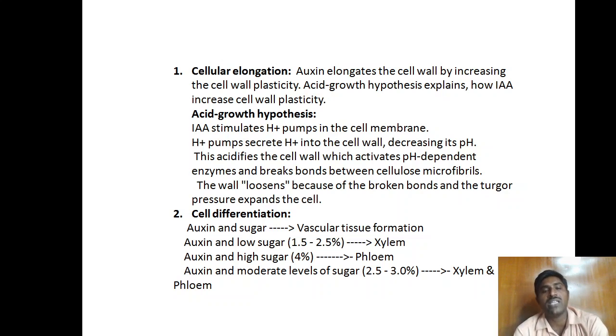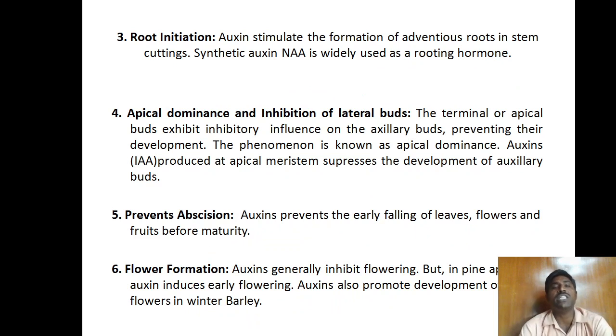That means what we understand is that cell differentiation is based upon the auxin and the sugar. Both will influence the cell differentiation process, but their concentration is very important in the formation of vascular tissues like the xylem and phloem. Next, root initiation.